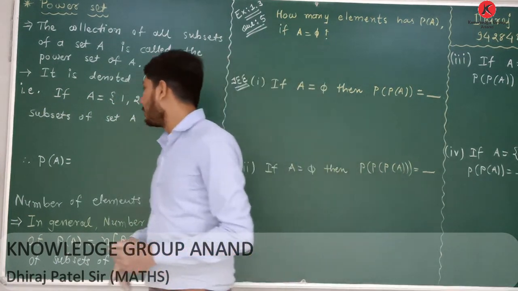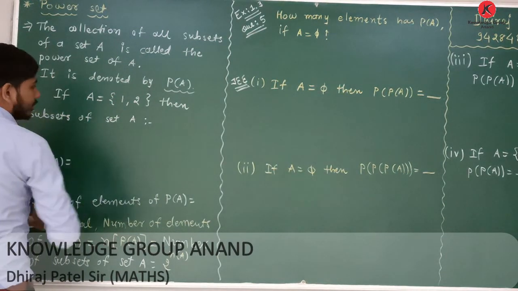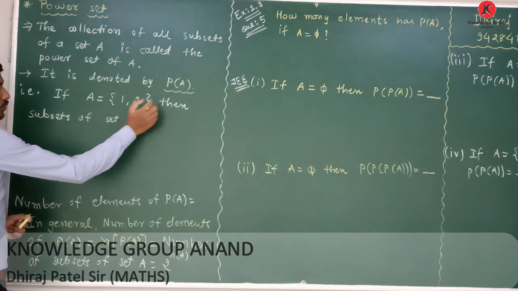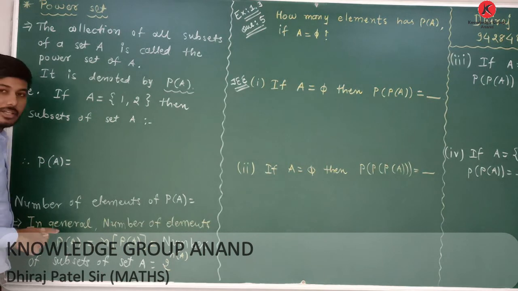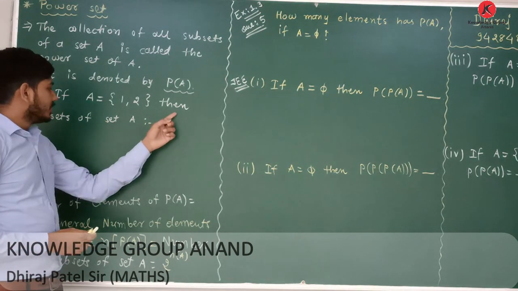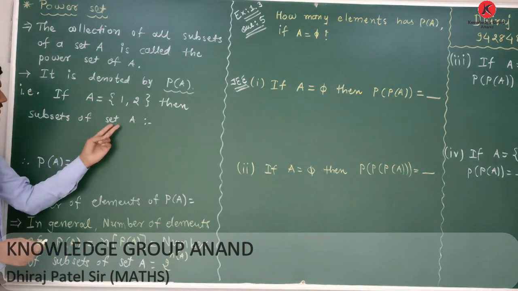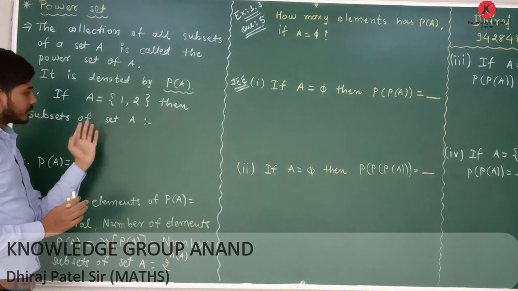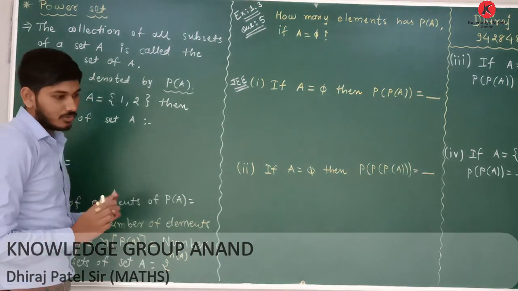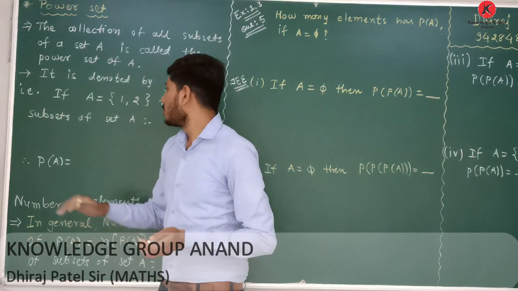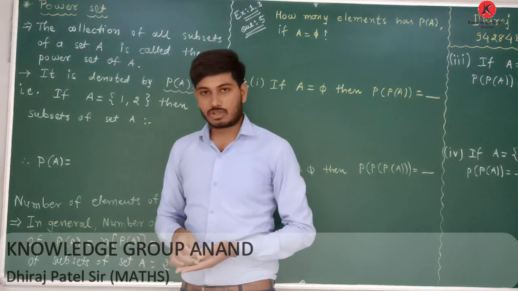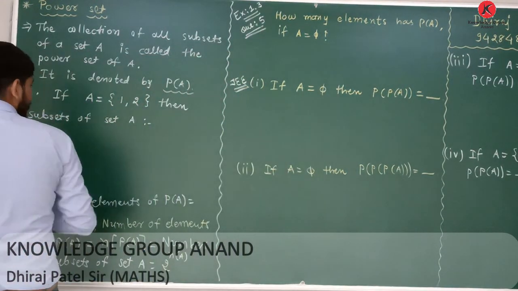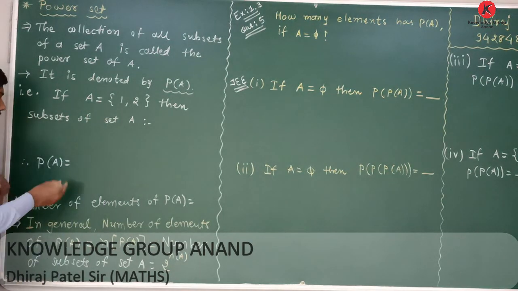For example, if set A equals {1, 2}, there are two elements in set A, which are 1 and 2. Then we know all the subsets of set A, so first of all, list them out.